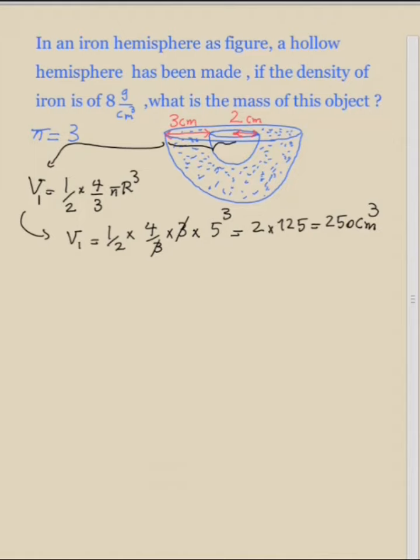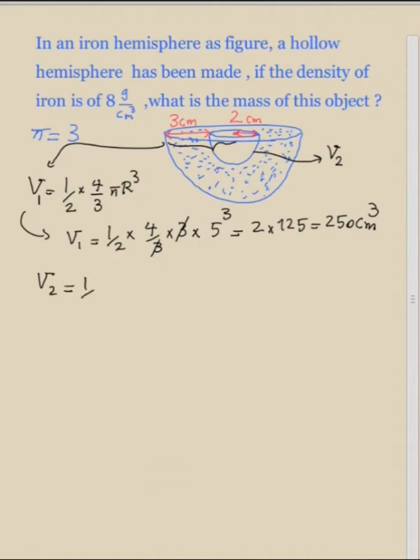Okay, we have the volume of the bigger hemisphere. Now we need to find the volume of the hollow hemisphere, I mean this part. Let us call that V2. So if you call the volume of this part V2, the volume of the hollow hemisphere is